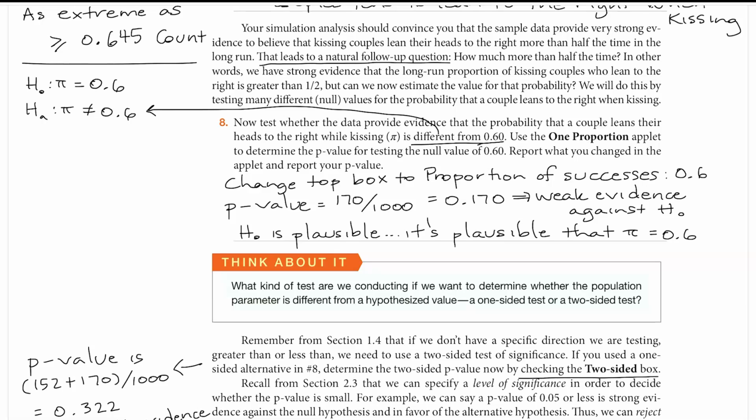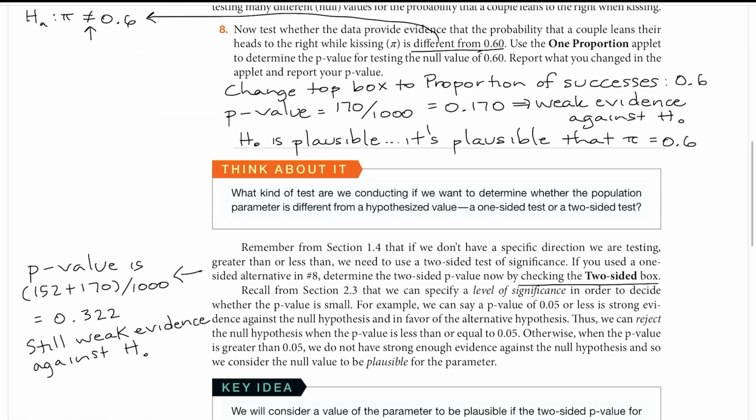All right, then we have this think about it that reminded us that if we hadn't remembered, and I purposely didn't remember for demonstration, we should have been doing a 2-sided test because of the not equal to symbol in the alternative hypothesis. So if you hadn't already done this, and maybe you did, which is great, you can go back to the applet and check the 2-sided box. And when I did that, remember, you're not necessarily getting the same p-value as me, and that's fine.